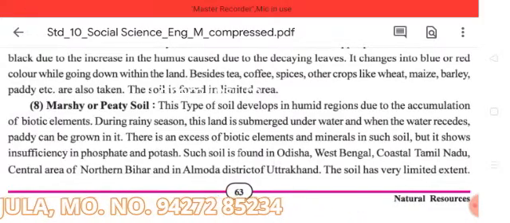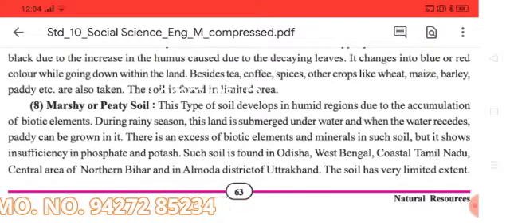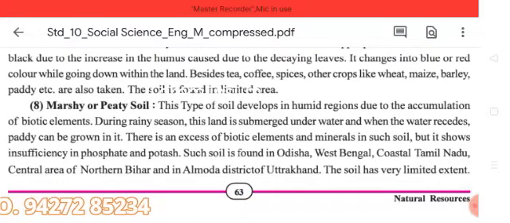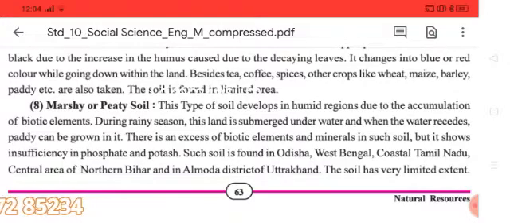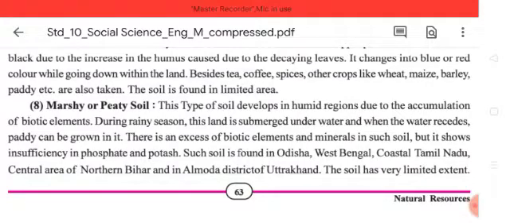There is an excess of biotic elements and minerals in such a soil, but it shows insufficiency in phosphate and potash. Such a soil is found in Odisha, West Bengal, coastal Tamil Nadu, the central area of northern Bihar and in Almora district of Uttarakhand. The soil has very limited extent.